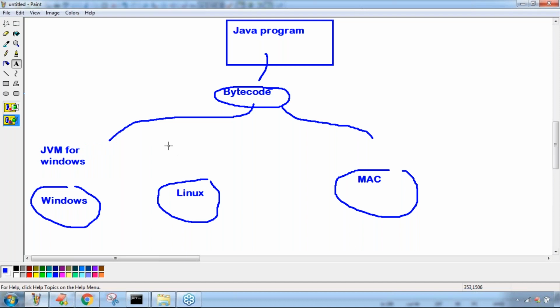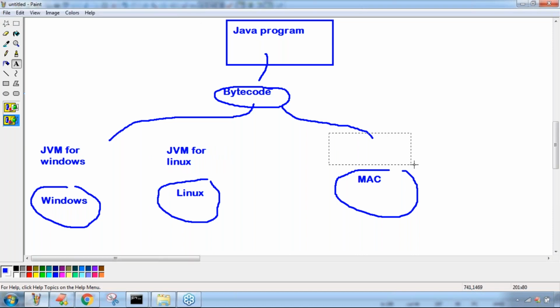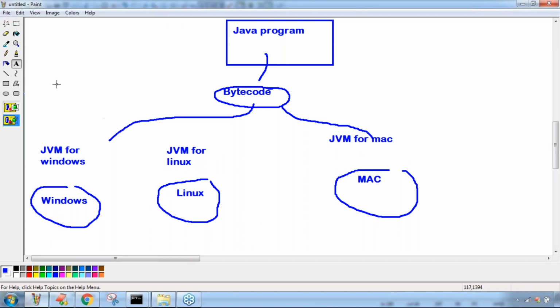Next, JVM for Linux. And after that, JVM for Mac. It's compulsory. So this JVM is responsible to convert the bytecode into the corresponding machine code.